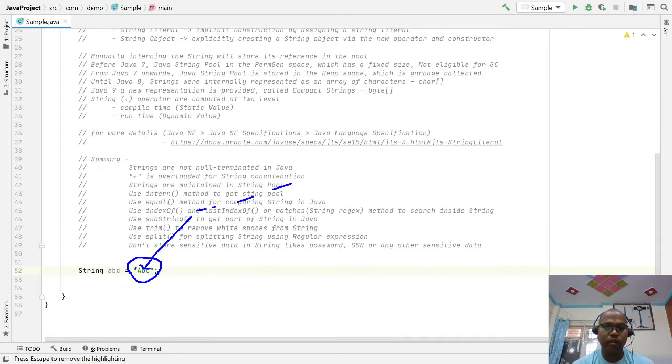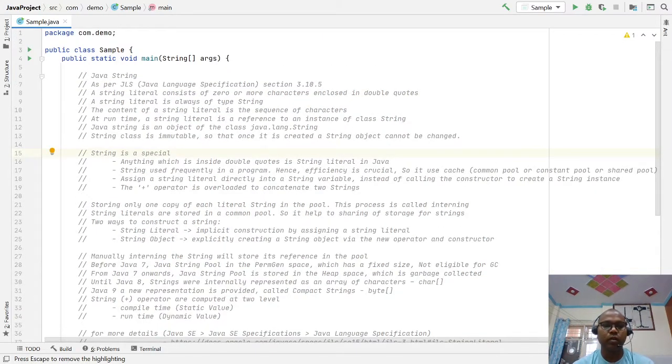This string literal in Java also represents a String object. So till now, what is a Java string? It is an object of the class java.lang.String.